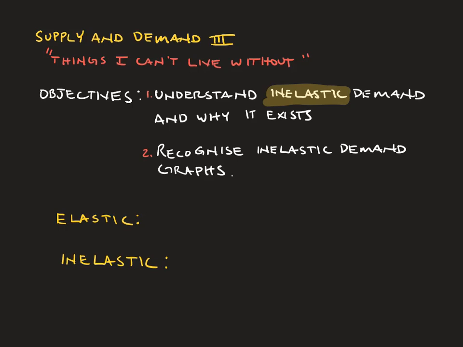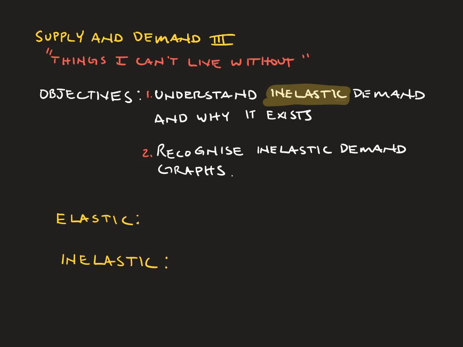Hello, grade 9s. Today we're going to look at a different type of demand called inelastic demand. It's the type of demand that occurs in a very unique situation when we just can't live without certain things. At the end of this lesson, you should understand the concept, understand what products and services usually have inelastic demand, and be able to recognize inelastic demand on a supply and demand graph.